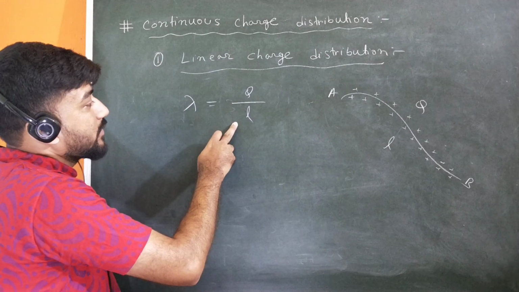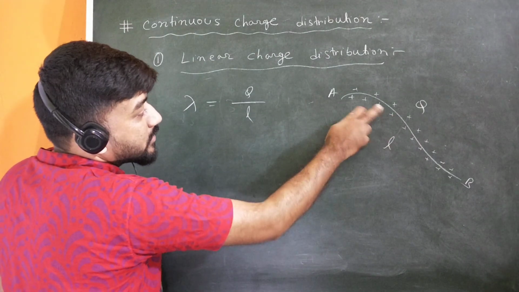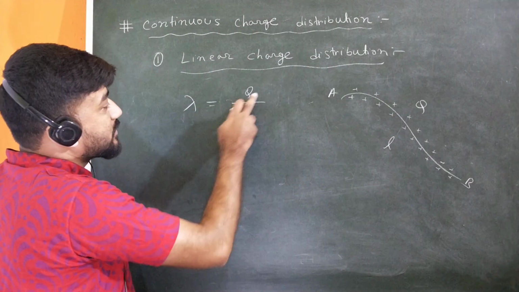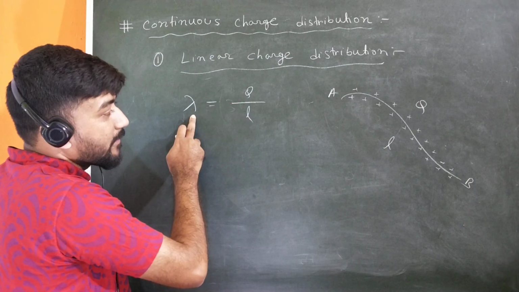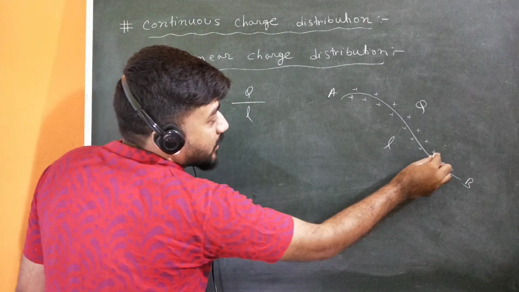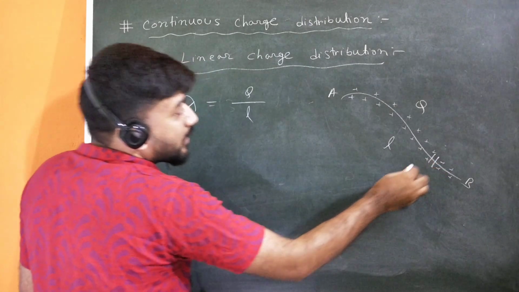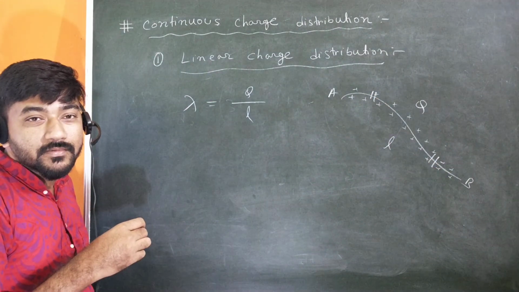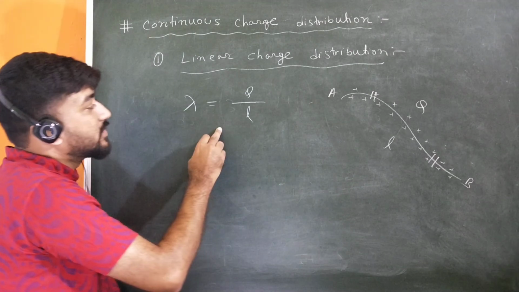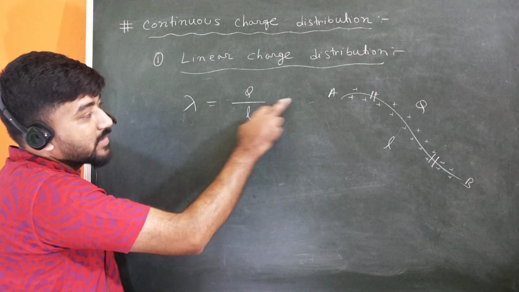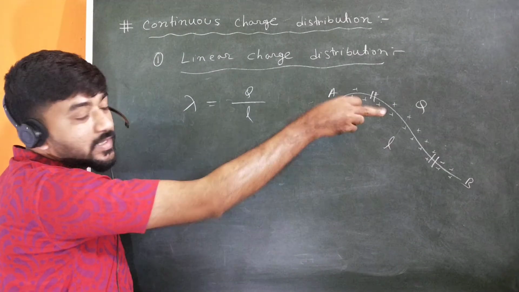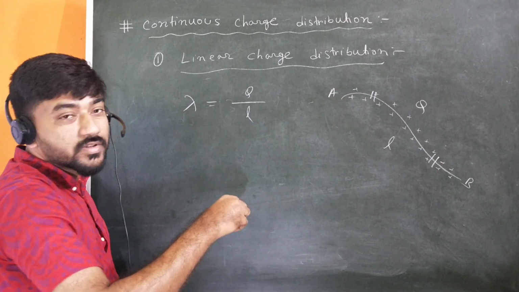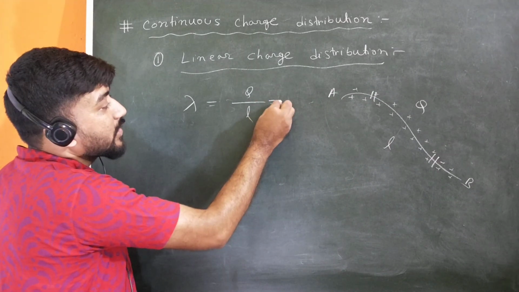It means that for each and every unit length, the charge is Q upon L, which is lambda. It may happen that for this unit length and for that unit length, the charge will be different, and we cannot get that from this equation, because it will give you the same result at every point, since the total charge and the total length are both constant.